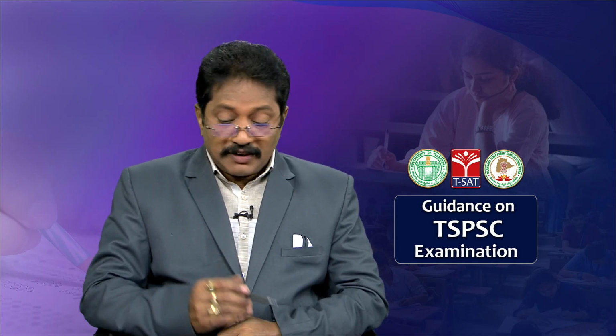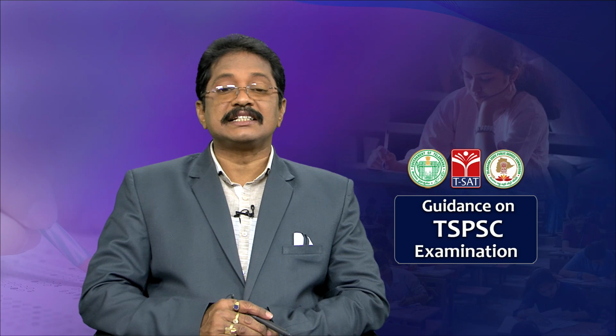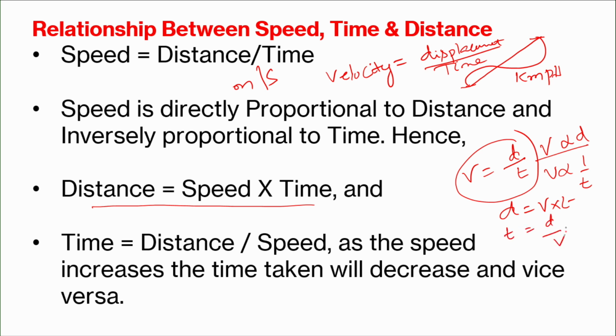So we can say one relation, I will give the relation also later: distance is equal to speed into time, v is equal to d by t. So d is equal to vt, velocity into time, correct. Okay. And time, you can say t is equal to d by v, distance by speed.